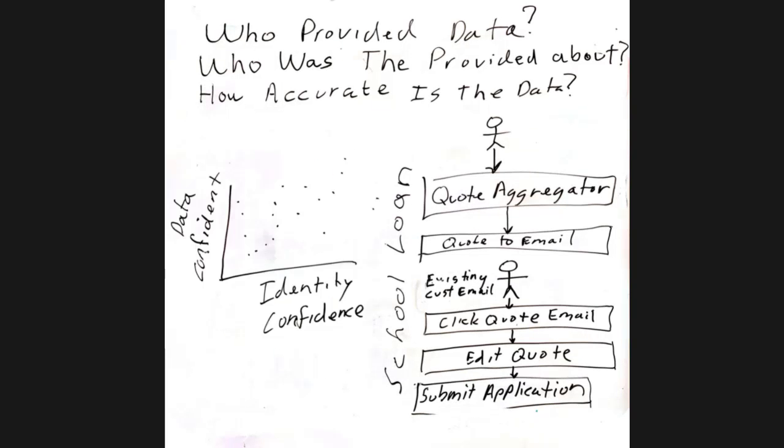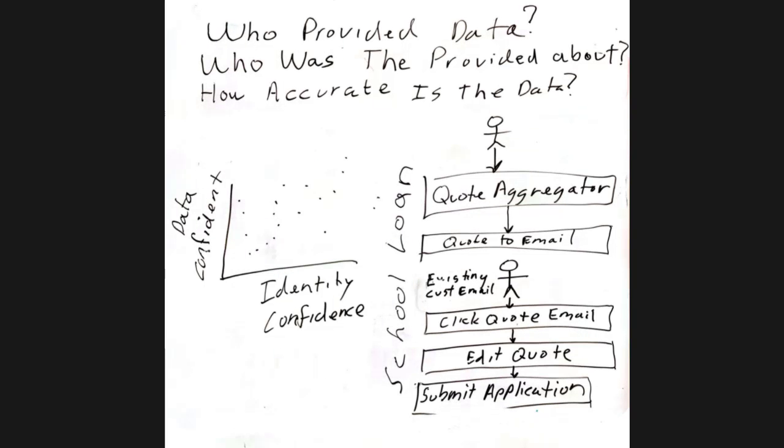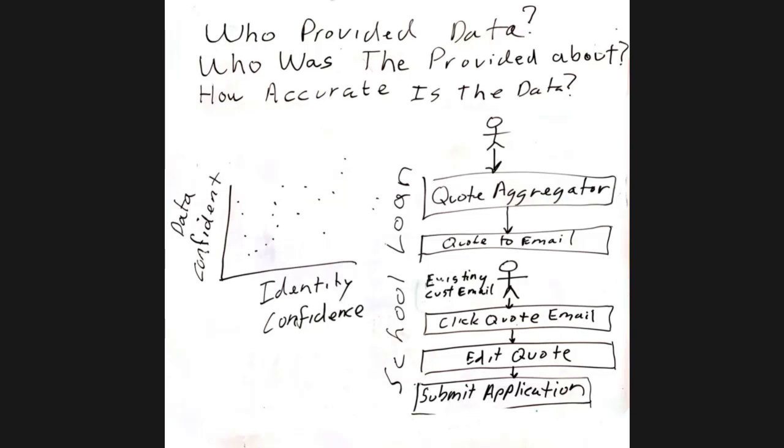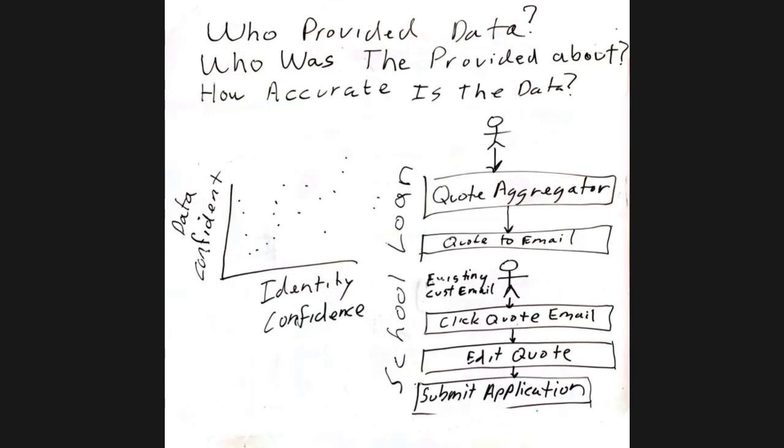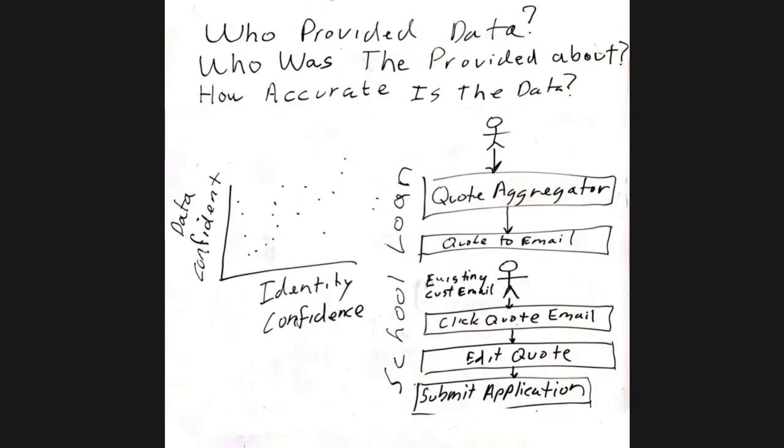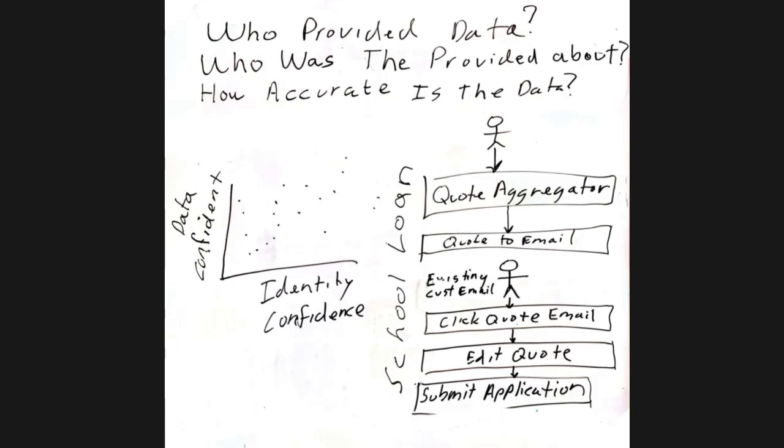So based on the approach we take, we have identity confidence and data confidence. The identity of the person requesting the action, the identity of the person that they're entering the data about. Hopefully they're the same one, although we have use cases where that's not true. Broker would be an example. We could have a loan broker that's shopping for somebody, and those two people would be different then, right? But in this case, we used an example where it's not a loan broker, it's the same person.